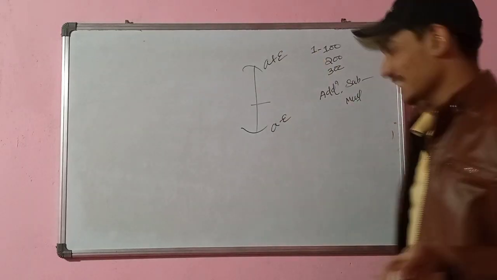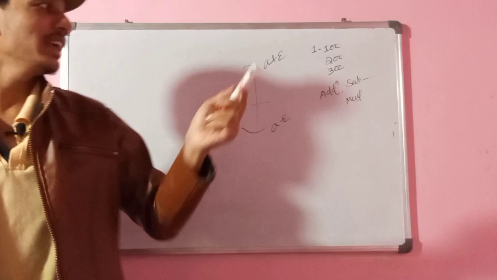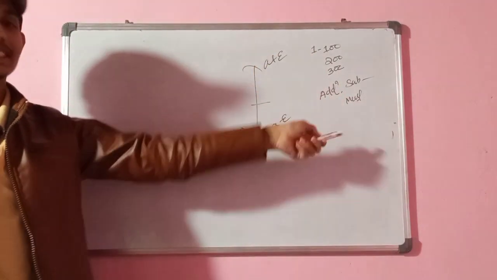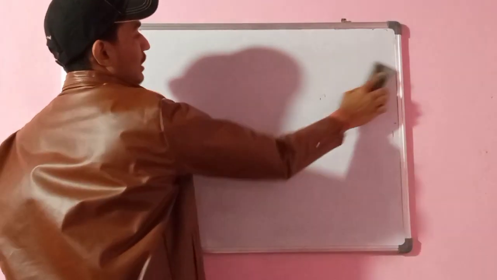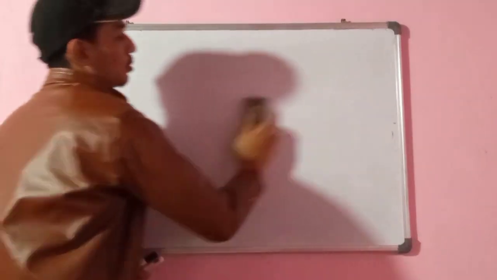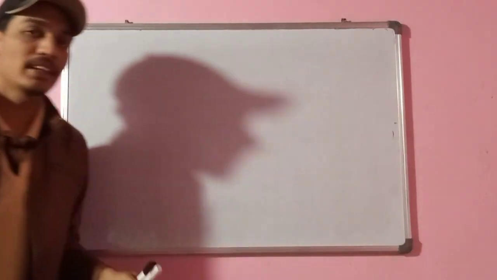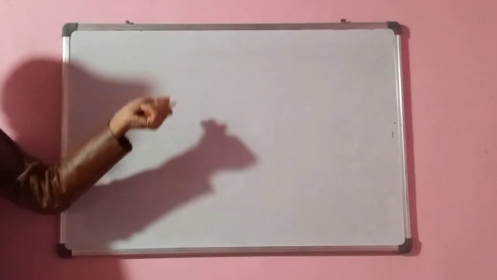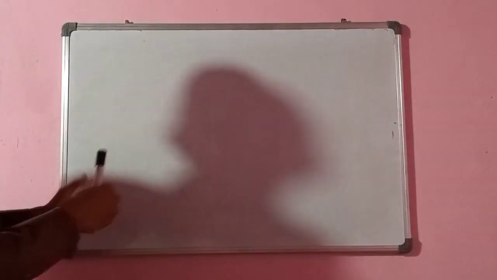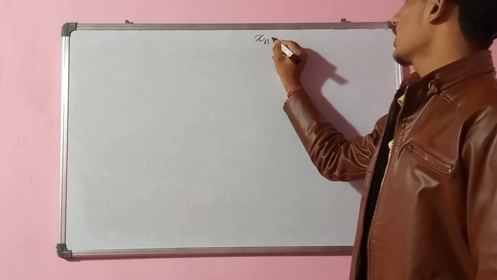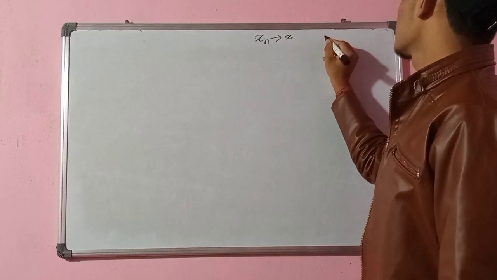What I mean to say is, after studying all this, we learned about addition, subtraction, these things. So now we will deal with those things. If we add two convergent sequences, or subtract two convergent sequences, what will happen? And we will also consider what happens if we add one convergent and one divergent sequence. So first, I am considering two sequences. Let xn be a convergent sequence, converging to x.